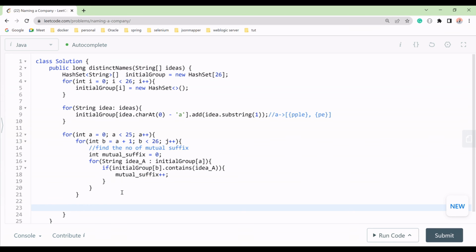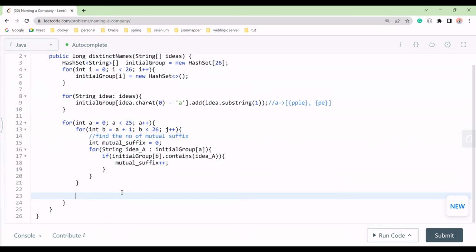So what we will do is swap with both group A and B, and swap with B and A, and create the two valid names. We will multiply the answer by 2, because each time we are getting two names. So how will we get the two names?